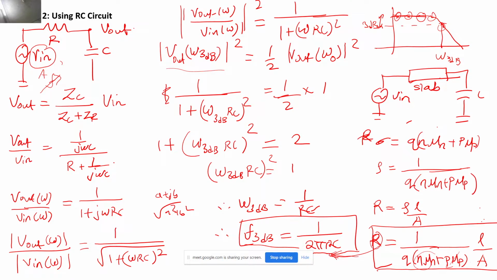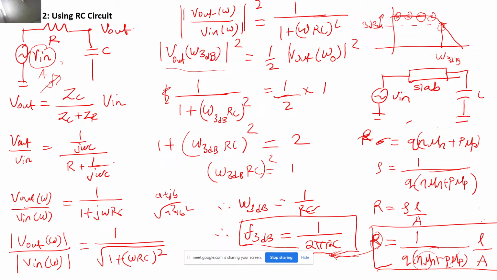let's write it for slab 1. So for slab 1, let's assume that it is of n type. Then what is going to be the formula? F3dB will be equal to 1 upon 2 pi. The capacitor I can insert from my own value, right? It doesn't have to be dependent on anyone. So this R is nothing but 1 upon q n mu n, and into L by A, correct?